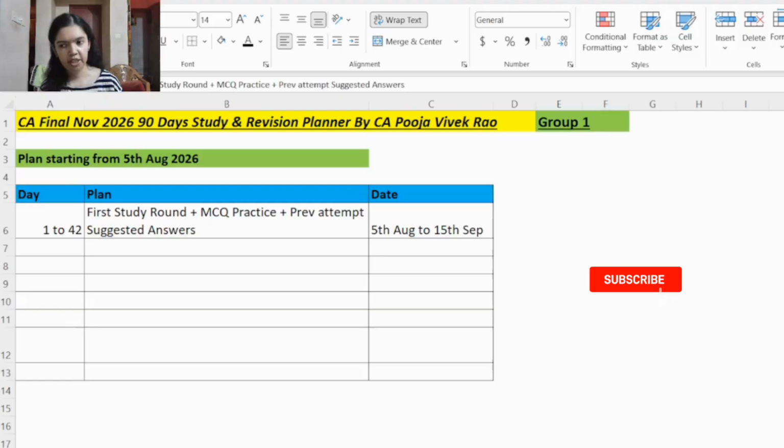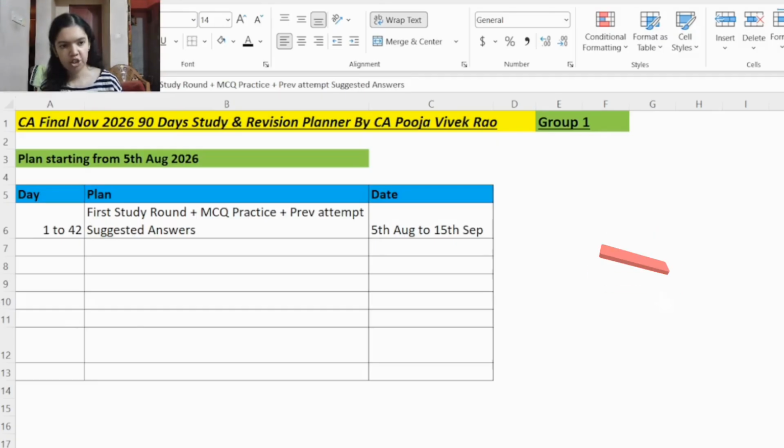Then for auditing, you have to make notes of the Standards on Auditing, name and number, and the important provisions, so that you can quote it correctly in the exam. And then the professional ethics part also is very important. That is also one of the highest scoring areas. So make notes of the important provisions and concepts from that part, and the CARO part is important. Then digital auditing is important. So for all of this you can make notes.